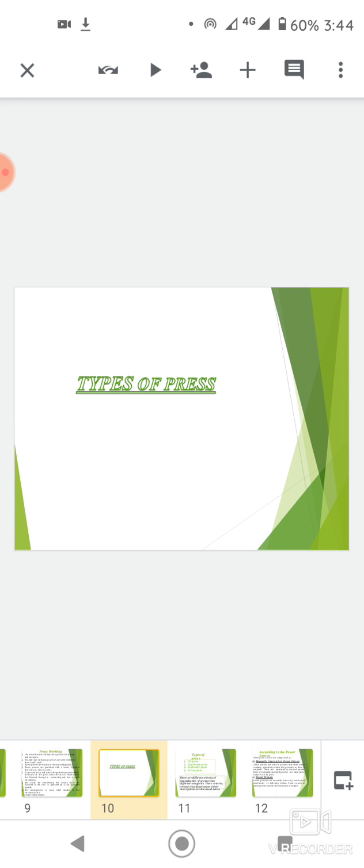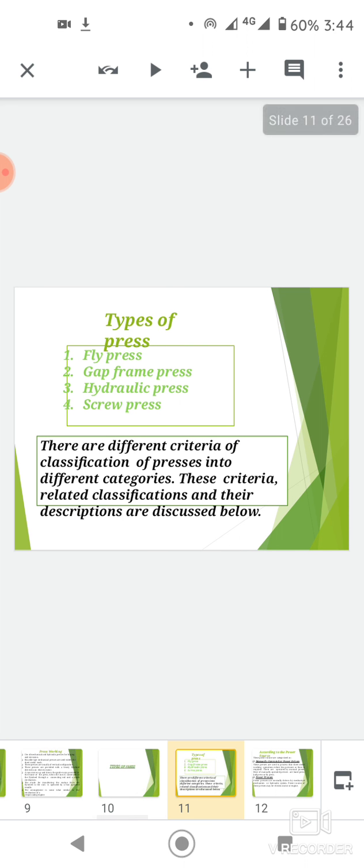And next one is the type of presses. The first one is the manually operated press, and that is also called fly press.